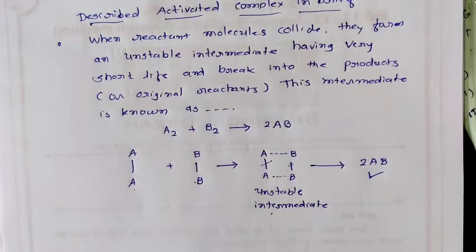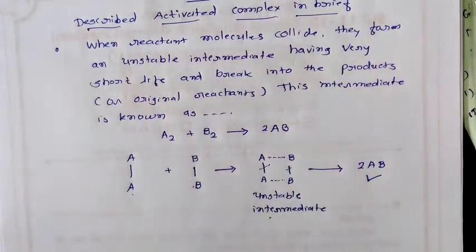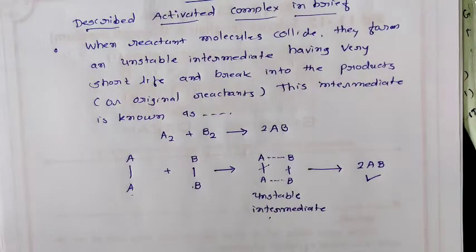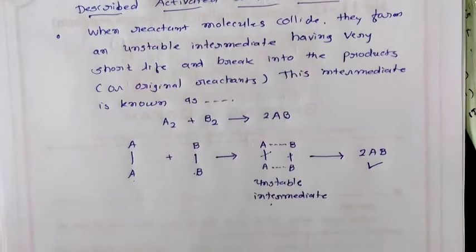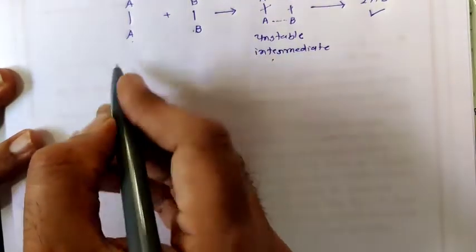This type of unstable intermediate is known as activated complex. Again, we will explain this important thing with the help of a very important graph.